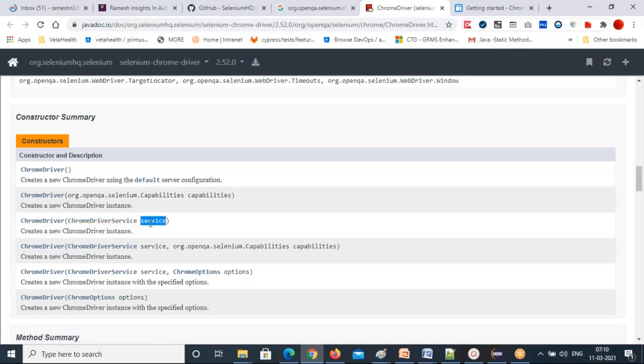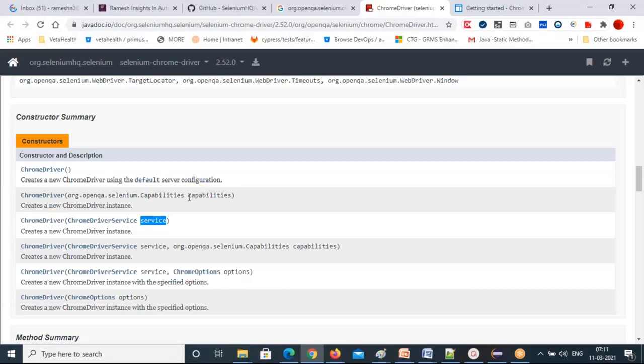So here service is the parameter, but the data type is Chrome driver service. Can you see these two constructors? The parameter is the same, one parameter only, but the data type of the parameter is different. How are these two differentiated? By the data type of your parameter.